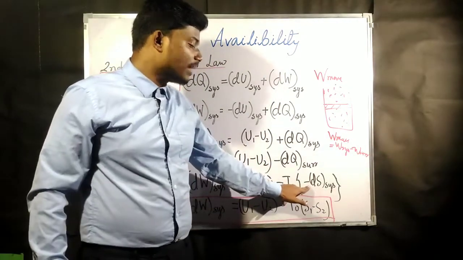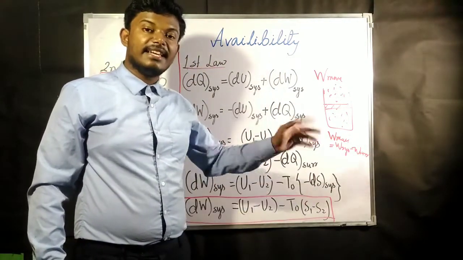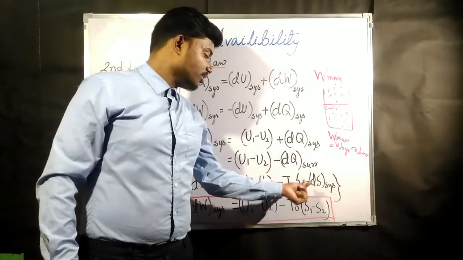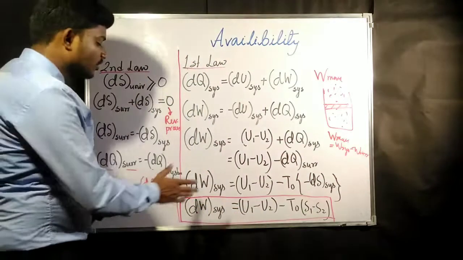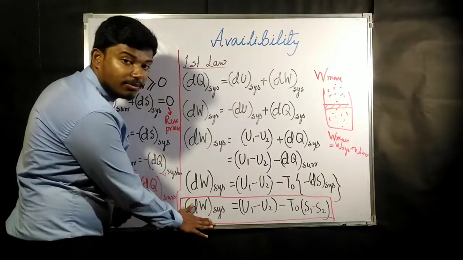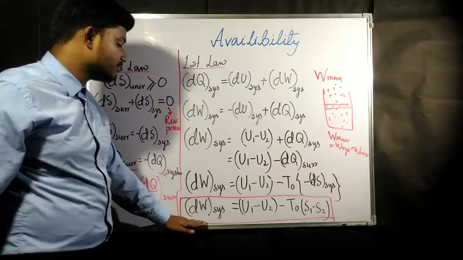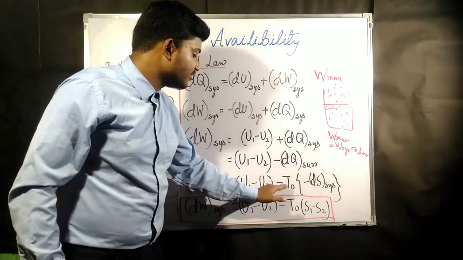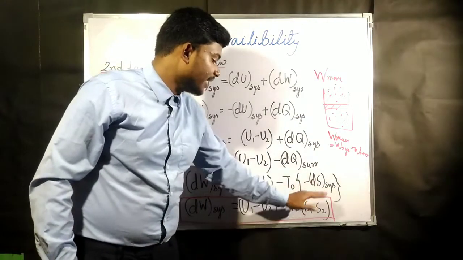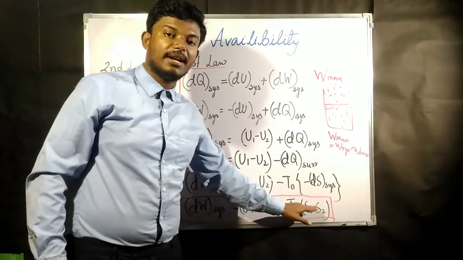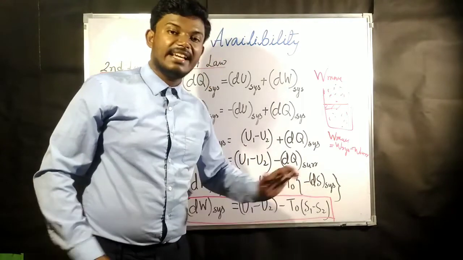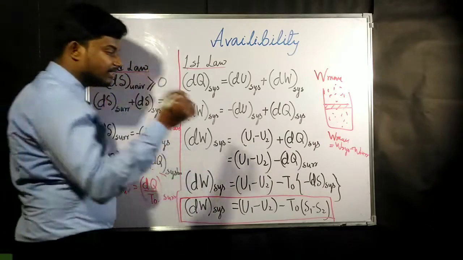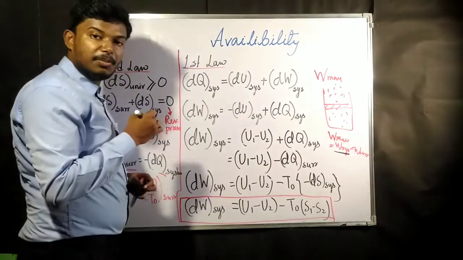Now since again this is minus here, minus dS, generally dS is S2 minus S1. Here since minus is there, we are going to write S1 minus S2. So the final expression of W system is U1 minus U2, same thing repeated, minus T naught, but within the bracket, in place of S2 minus S1, I am writing S1 minus S2 because one negative sign is there. So from this board, this part has been done.